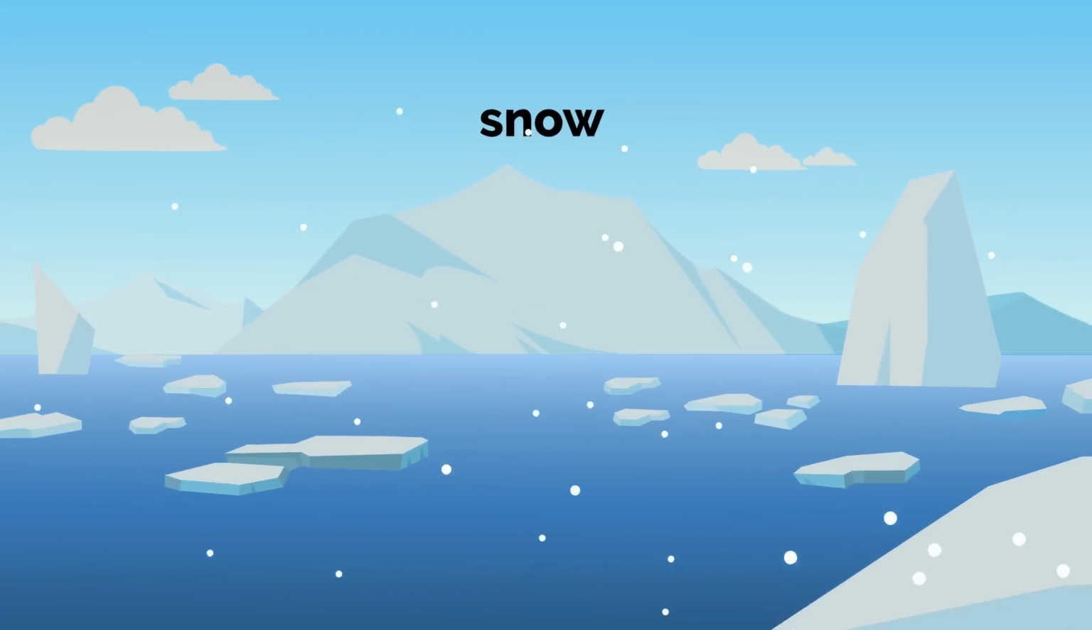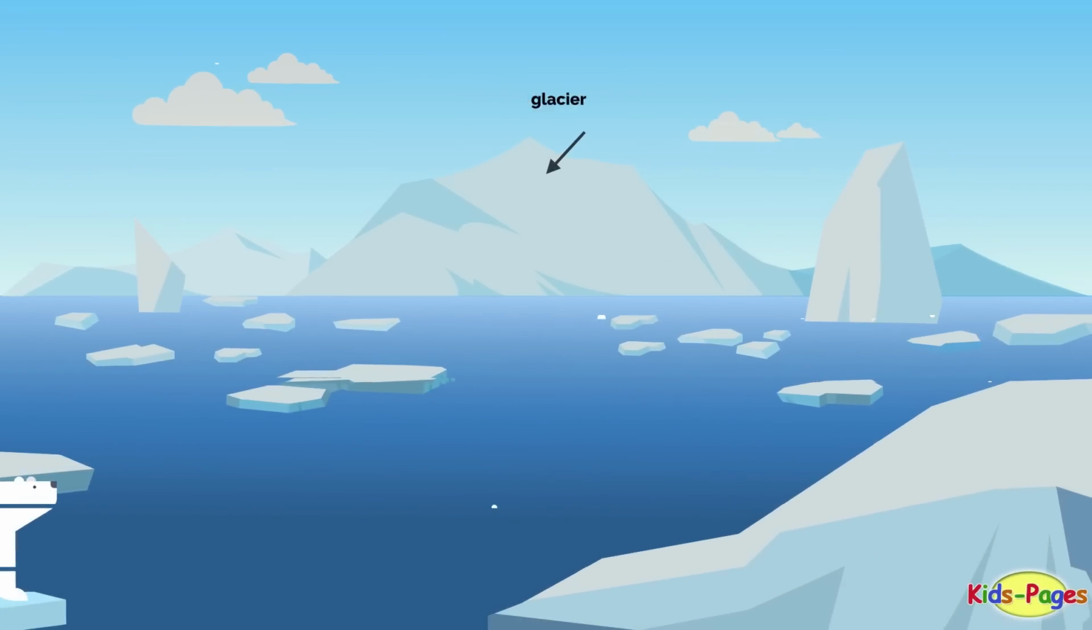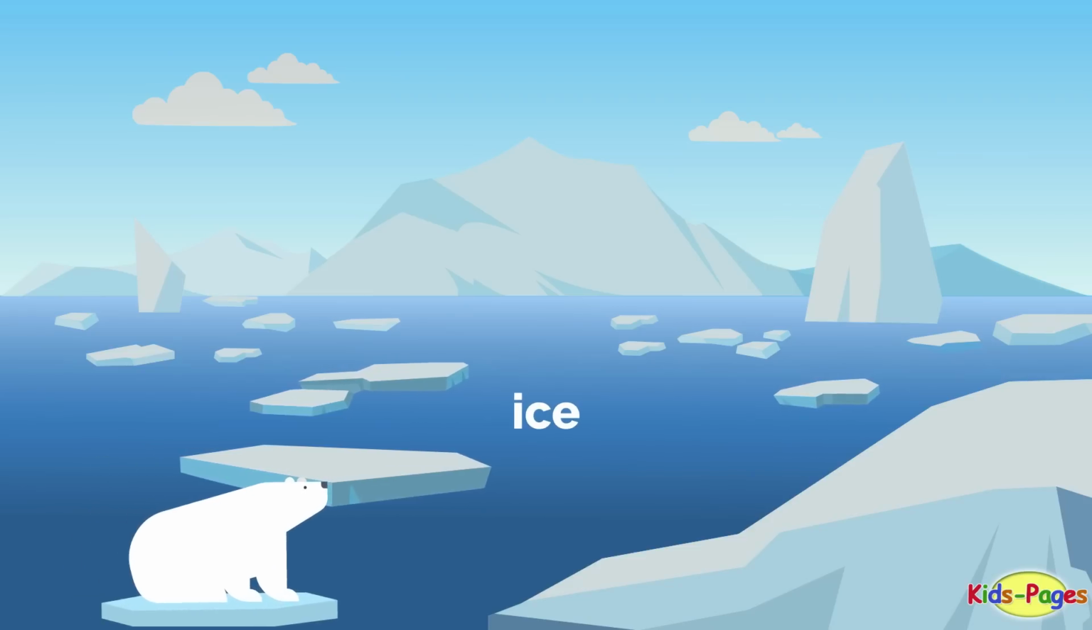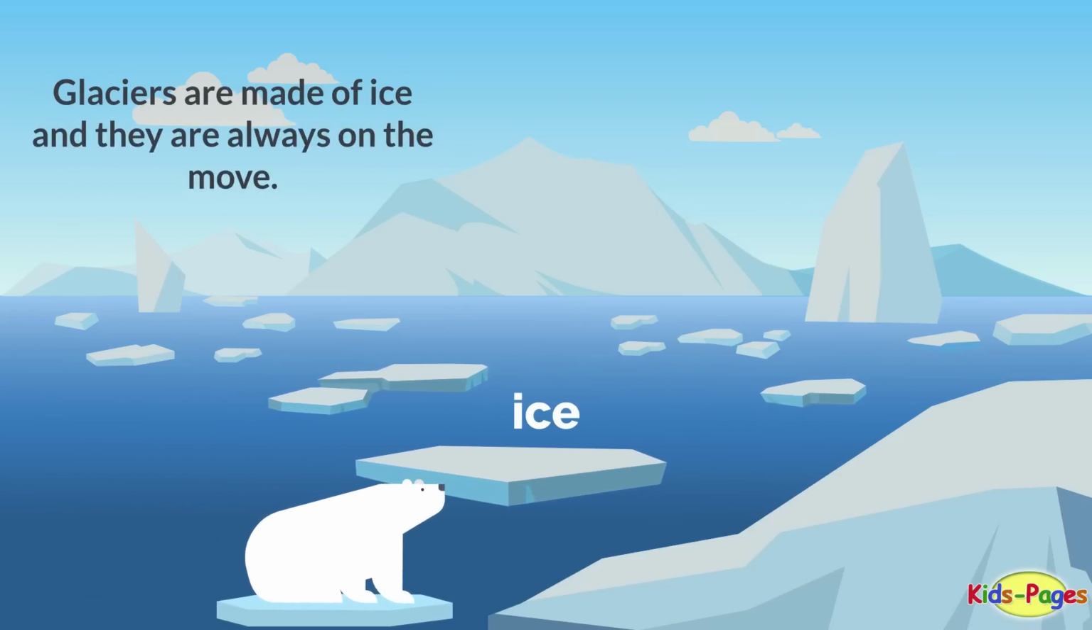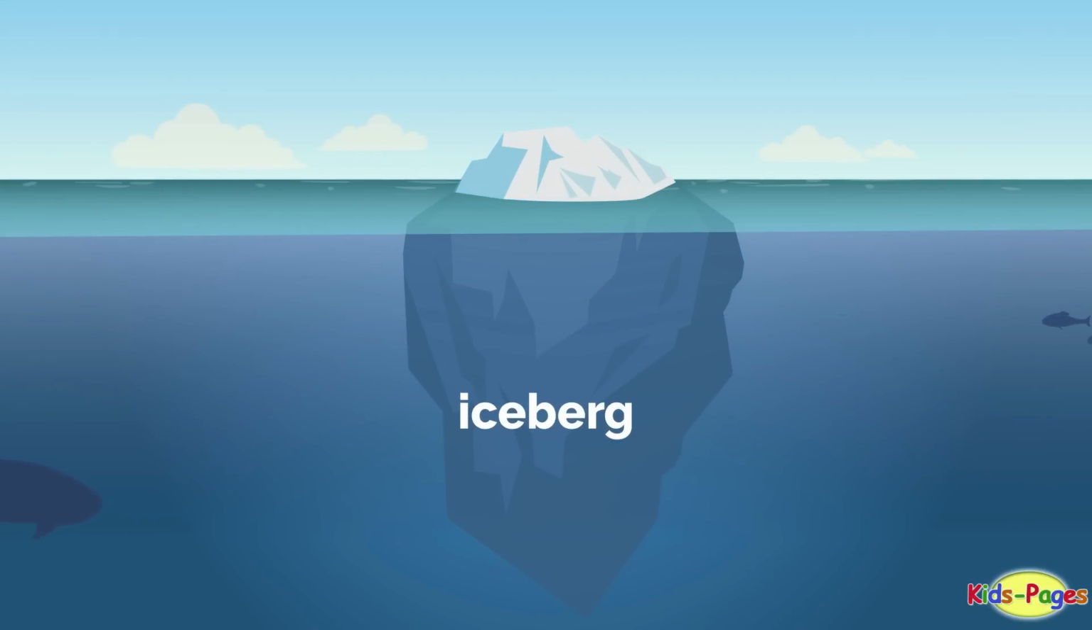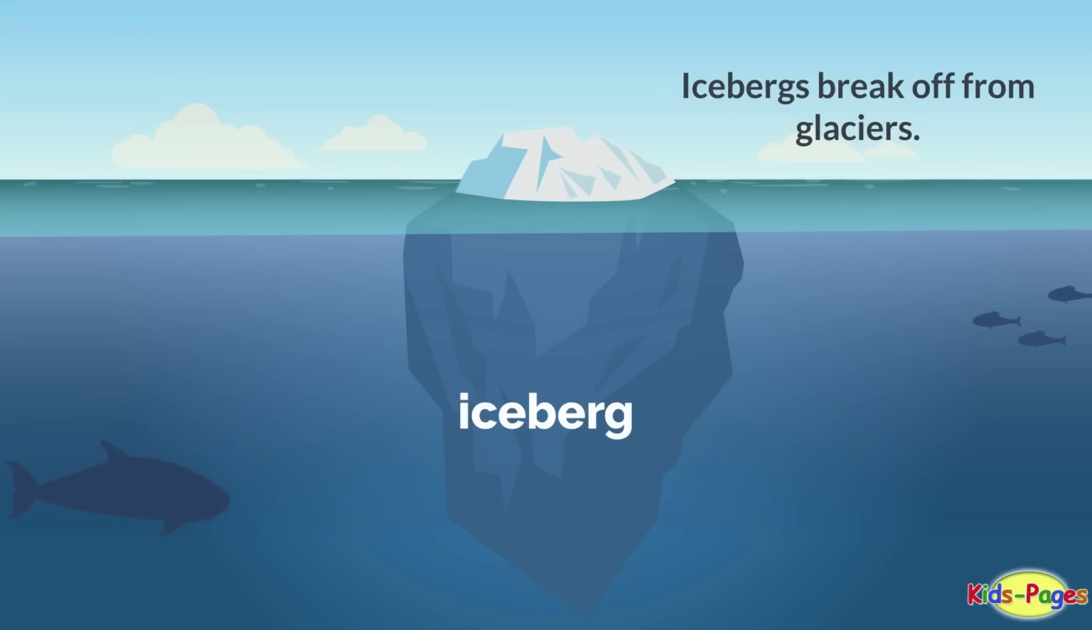Snow. Glacier. Ice. Glaciers are made of ice, and they are always on the move. Iceberg. Icebergs break off from glaciers.